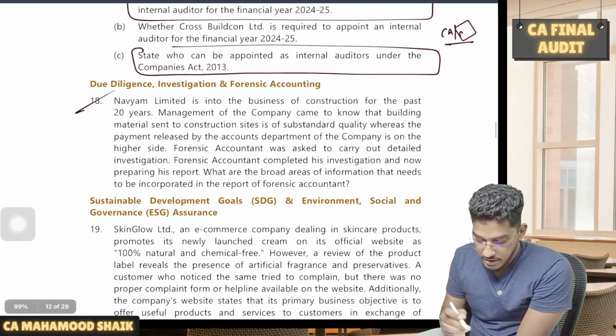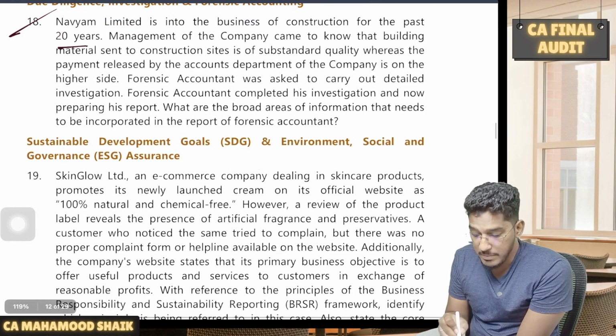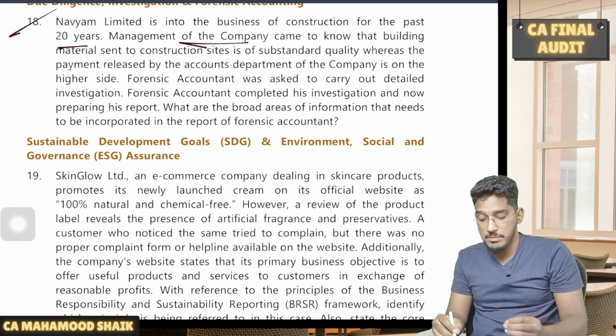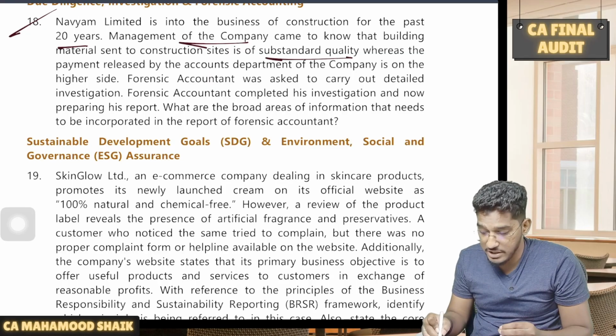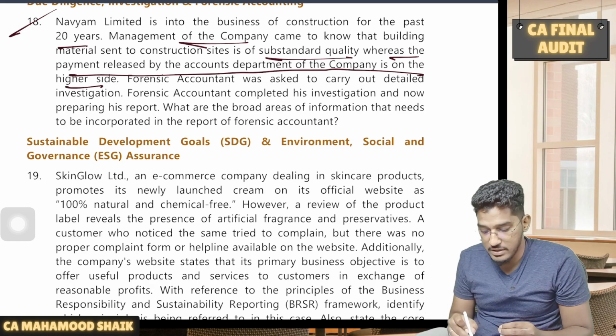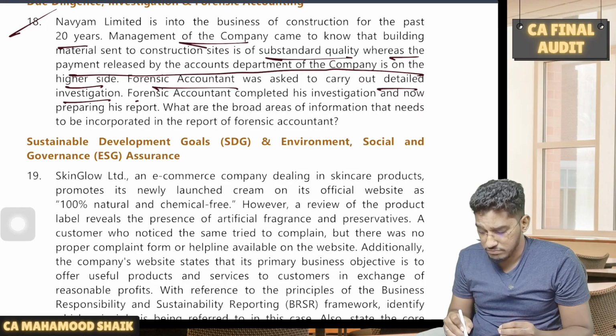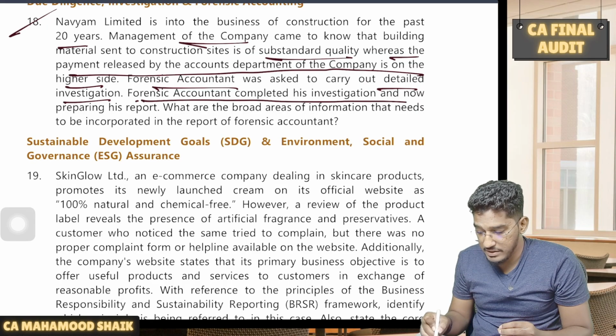Next one. Navyam Limited is into the business of construction for the past 20 years. Management of the company came to know that building materials sent to construction sites are of substandard quality, whereas the payment released by the accounts department of the company is on the higher side. A forensic accountant was asked to carry out a detailed investigation. The forensic accountant completed his investigation and is now preparing his report.